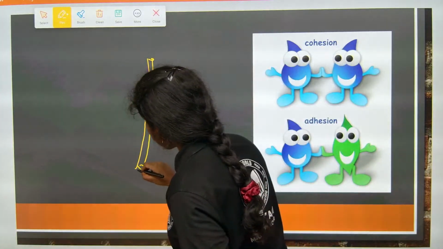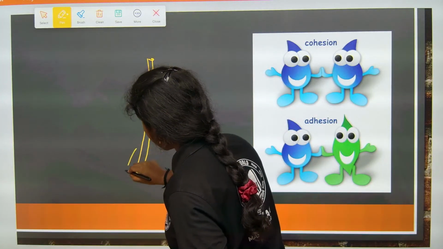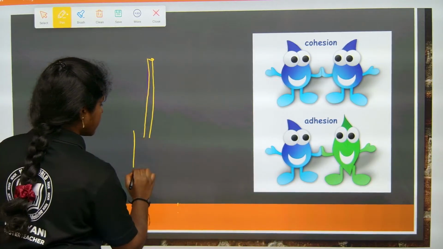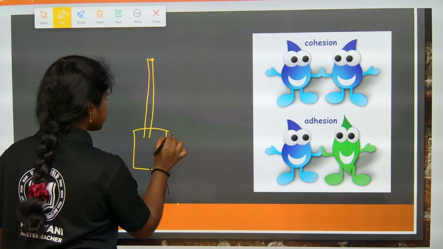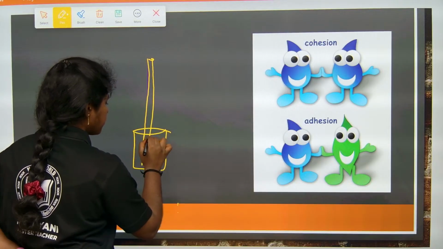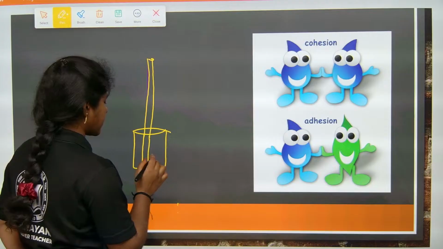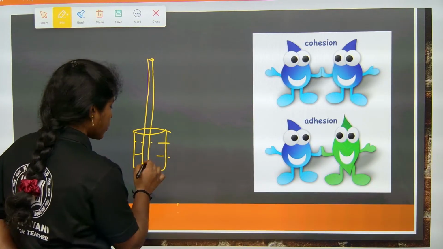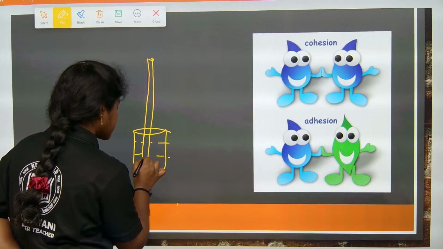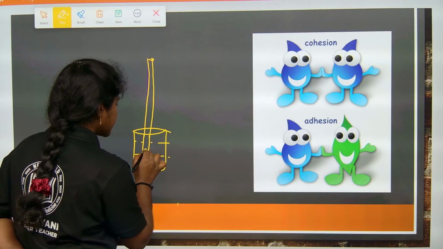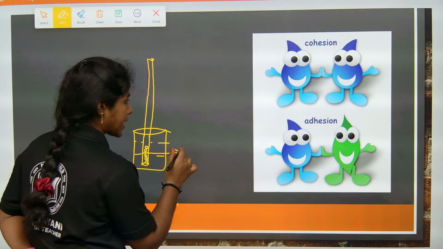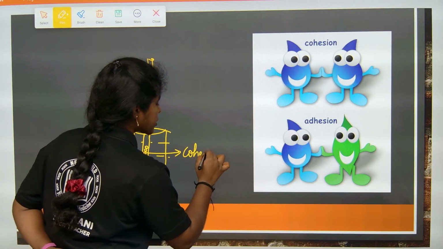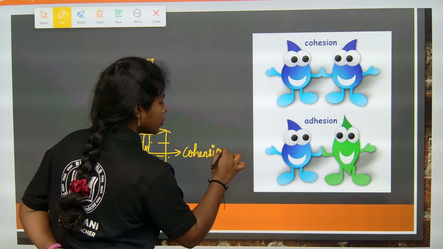The water molecules present in the cool drink bind together. This is a glass with some drink or juice, so this is the water. What happens when you give the pressure? The water molecules bind, right? This mutual attraction between the water molecules is cohesion.